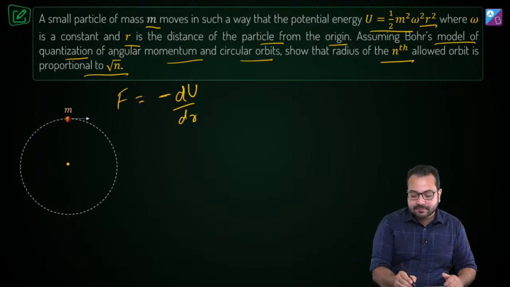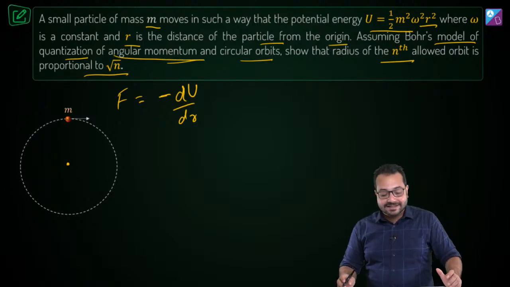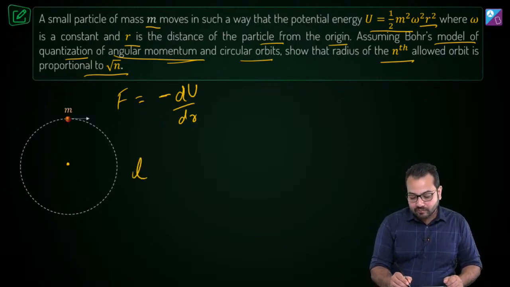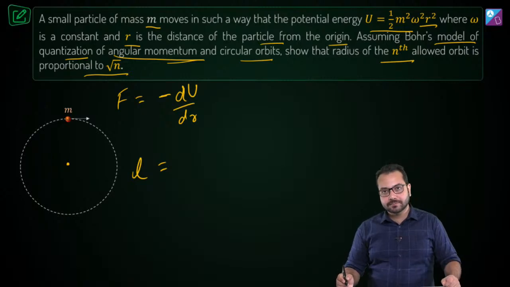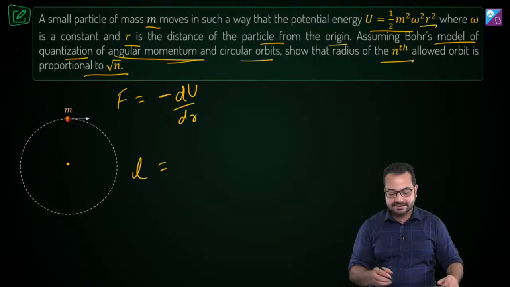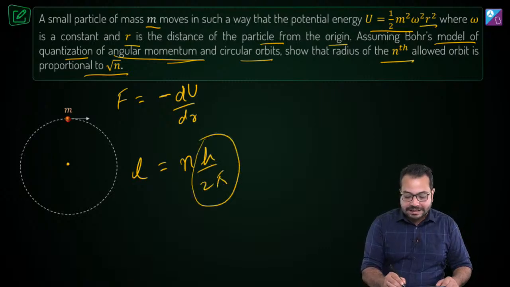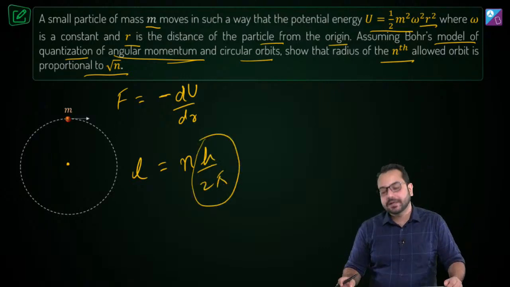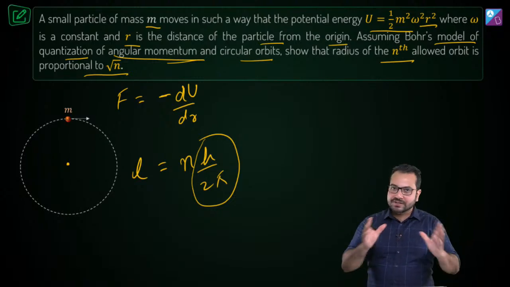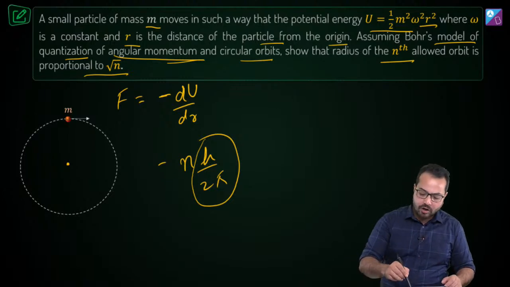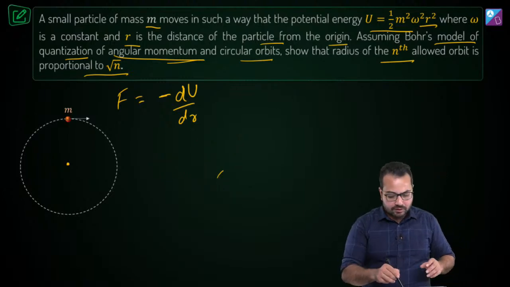The second concept applied here is the quantization of angular momentum. The angular momentum of this particle about the center is quantized, so it can only be nh by 2 pi, an integral multiple of h by 2 pi. These are the two things we have to consider, and then we can solve this question. Alright, let's quickly solve it.